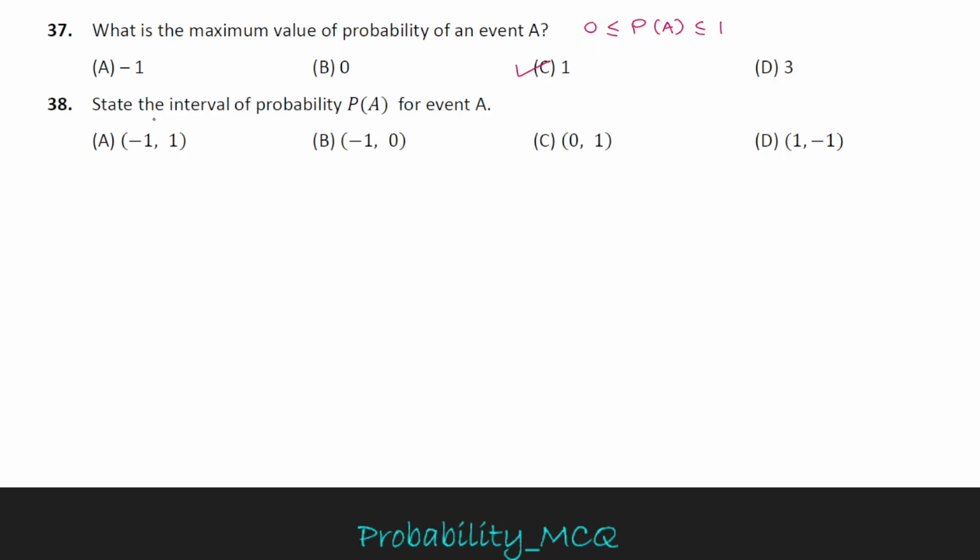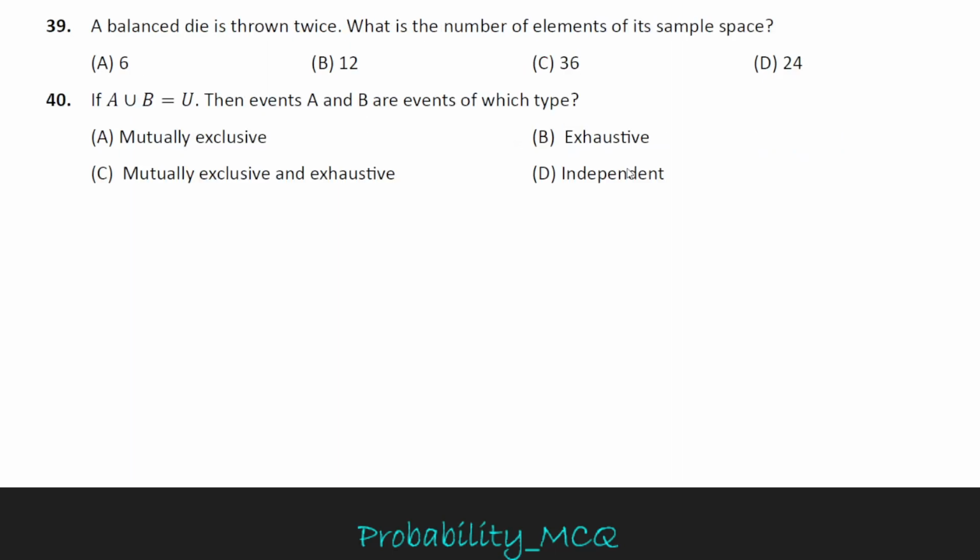Question number 38: state the interval of probability P of A for event A. Here we are writing the interval of P of A as 0 to 1. So option A, -1 to 1, is not possible. Option B, -1 to 0, is not possible. Option C is correct, 0 to 1.